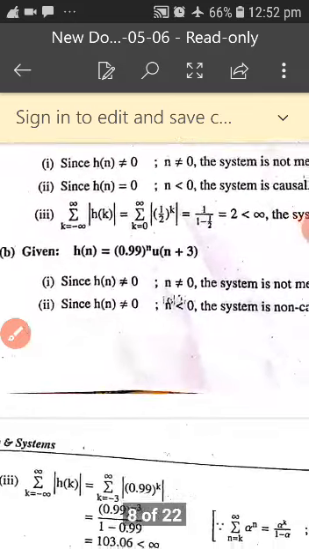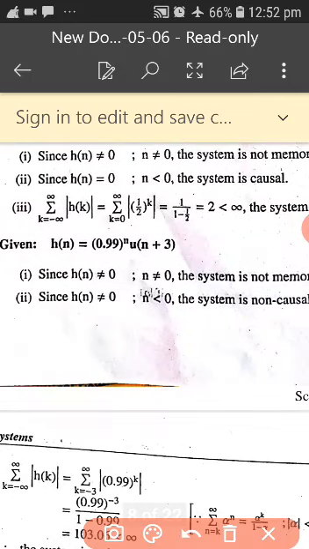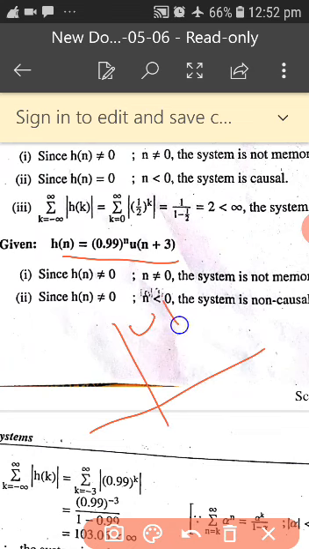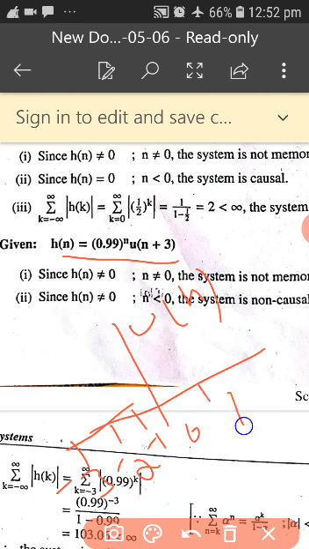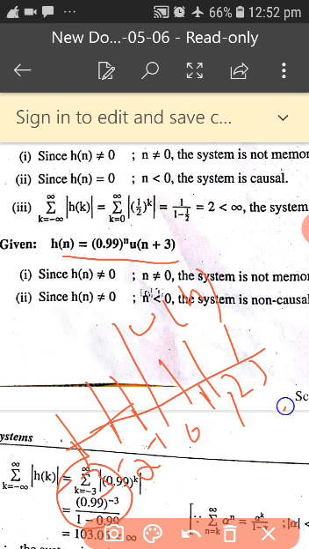Next we will go further. You see the next problem: h of n is equal to 0.99 to the power of n times u of n plus 3. So what does u of n plus 3 actually mean? Plus 3 means the u of n is shifted, and n plus 3 goes to minus 3. It is minus 3, minus 2, minus 1, 0, 1, 2, 3 like this. So you have the impulse starting from minus 3 to infinity.